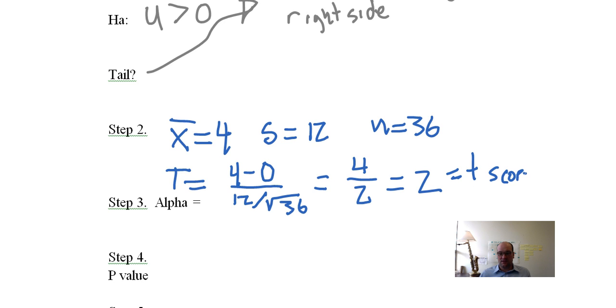T-score is 2. So again, what do we think about this? Well, this is 2 standard deviations away from the mean. So this is getting out there a little bit, right? Because we know that within 3, the mean plus or minus 3 is 99%. So with 2 we might start being a little nervous, but we're going to figure out with the p-value whether or not we really think we should. So step 3 is alpha. All right, we set the alpha.